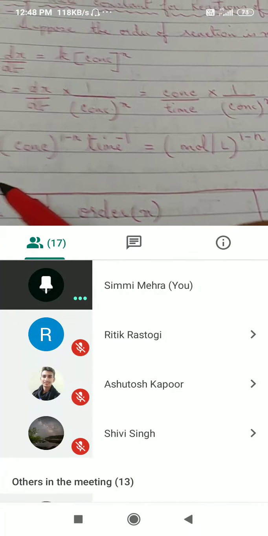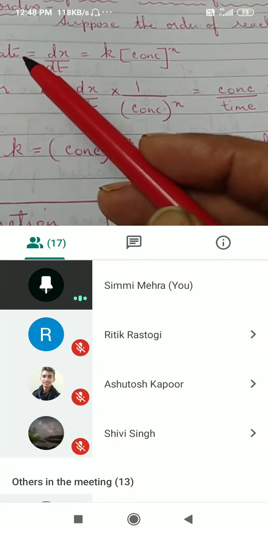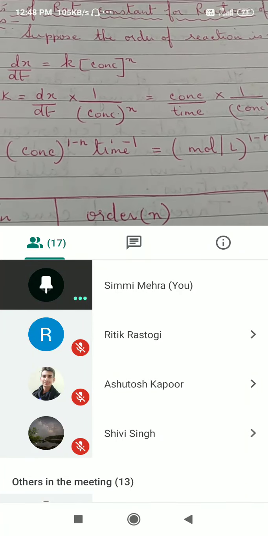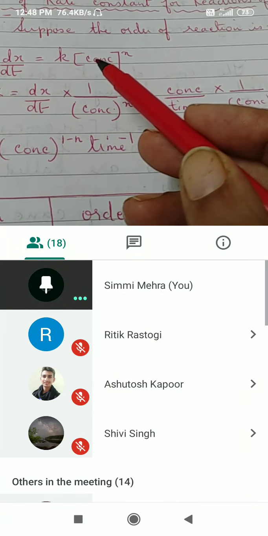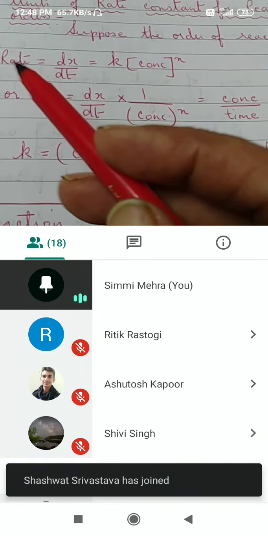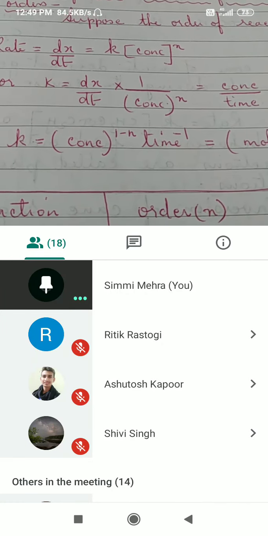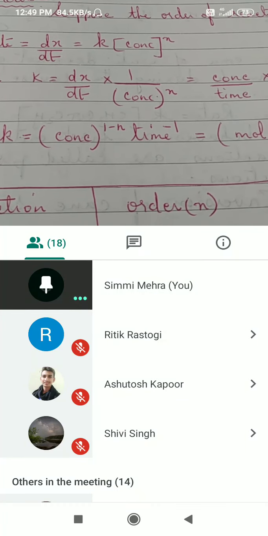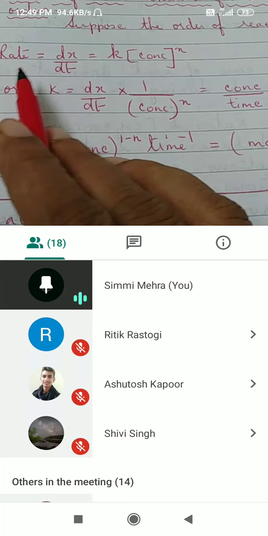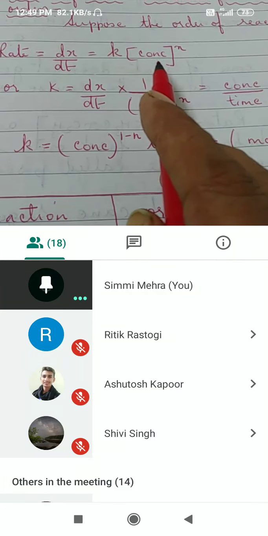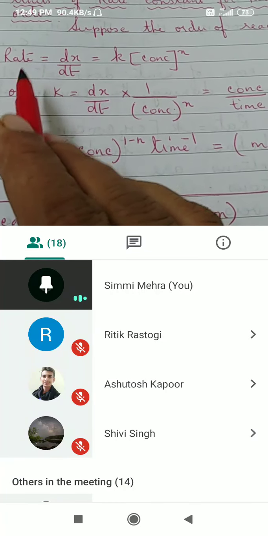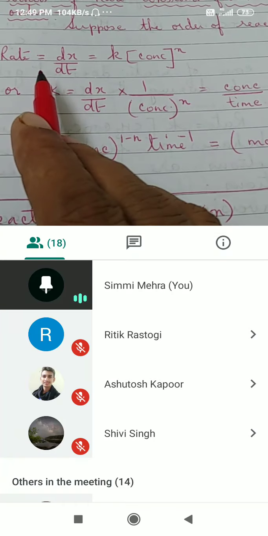For instance, what will be the unit for rate? Concentration will be in moles per liter, right? K we have to find out the unit of. And rate is determined in moles per liter per second. The unit for rate is always moles per liter per second. Now see how this equation will become. K will be equal to, we bring concentration raised to the power of n to the denominator. So K will be equal to rate upon concentration raised to the power of n, right?